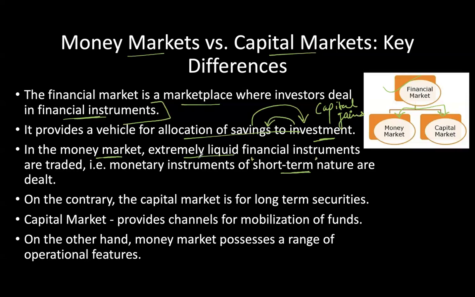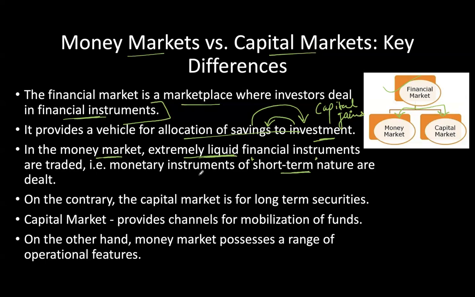By the term extremely liquid, or liquidity, what do we mean? It is the ease with which you can convert your asset or investment, suppose you've invested in a particular stock, how easily you can convert that again into money.